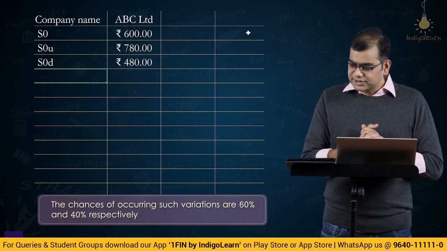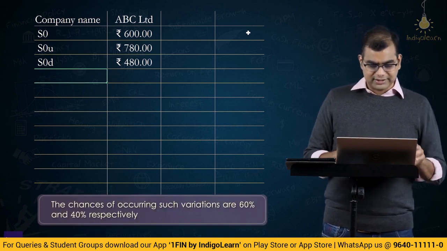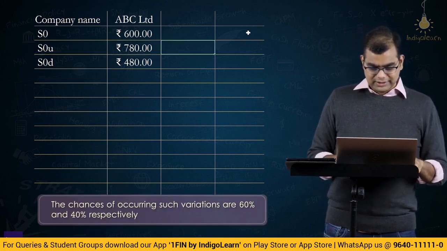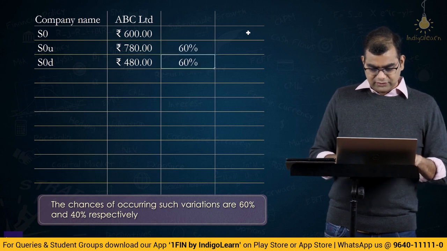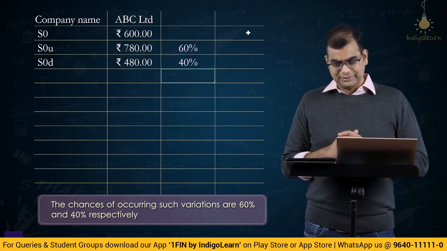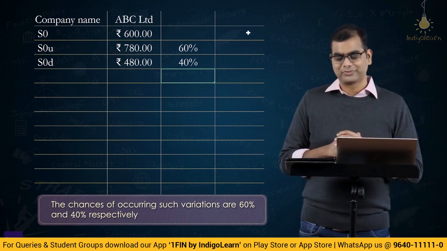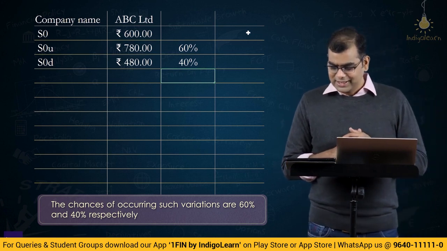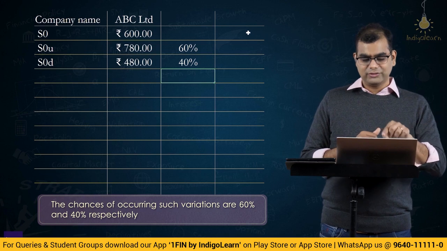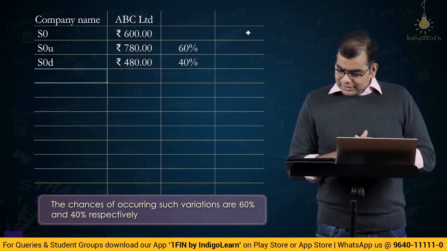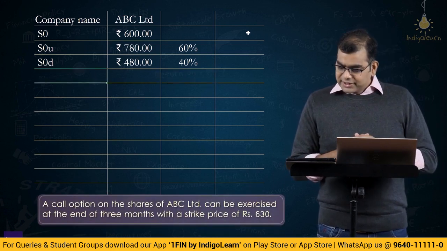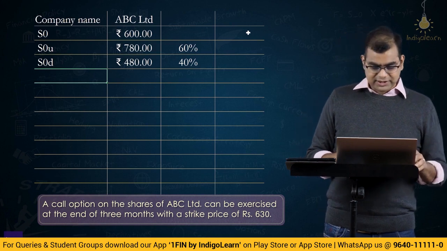The chances of such variations occurring are 60 and 40%. So 60%, 40%. I have a fundamental problem with this. I will tell you what the problem is. I have a fundamental issue with the way they have given this data. A call option of shares can be exercised at the end of the 3 months with a strike price of 630.